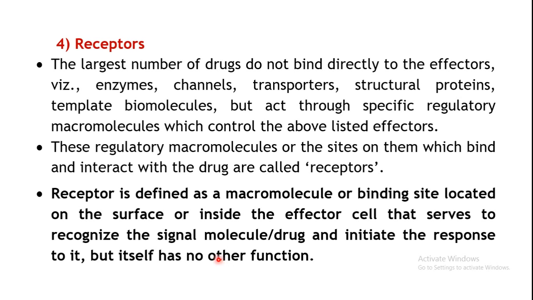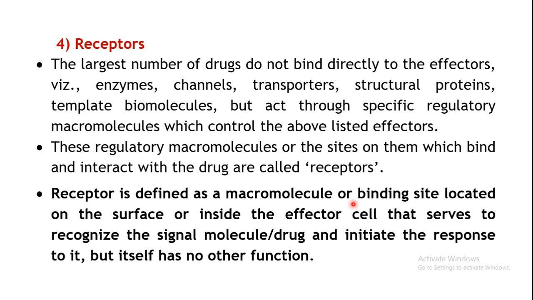So as such, a receptor is a structure, a macromolecule or a binding site on any of these, maybe on the enzyme or maybe on the channel, or maybe on the transporter. There may be some site at which your drug will act. It will have a particular binding site. So that binding site or specialized macromolecule will be present, and this will act as a receptor.